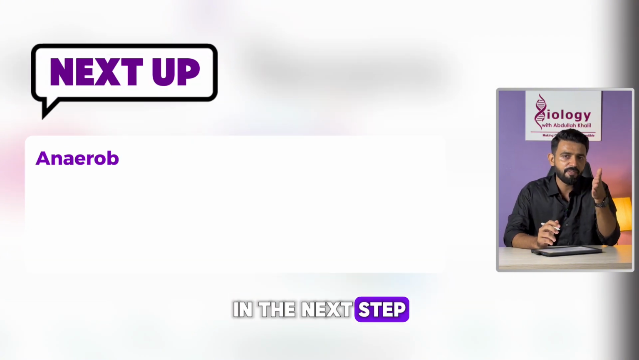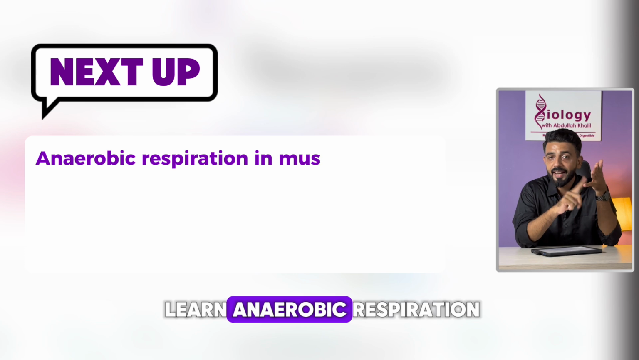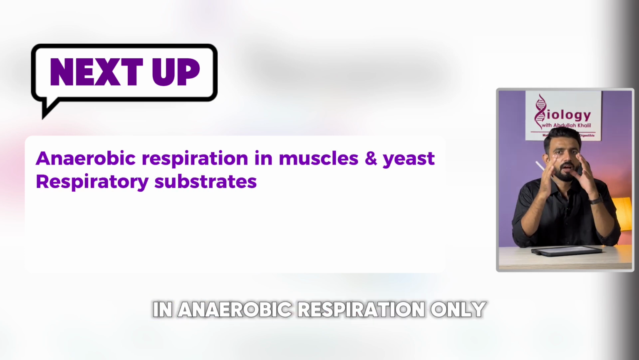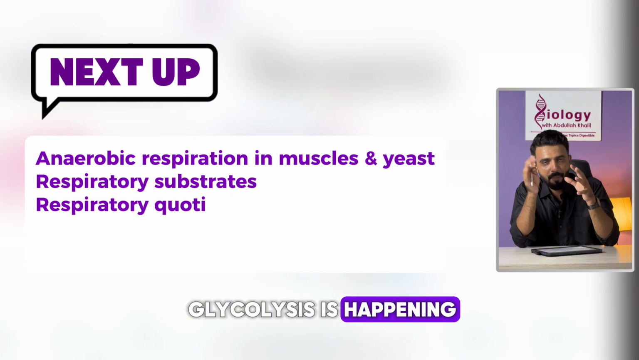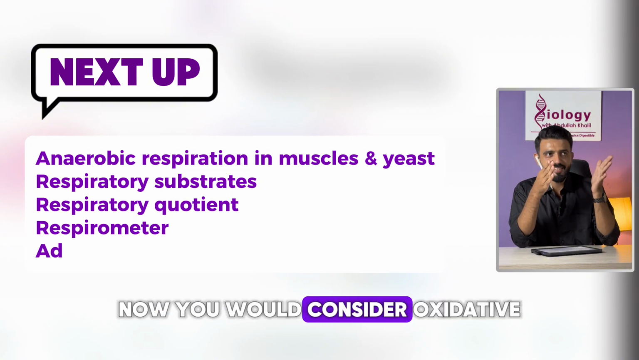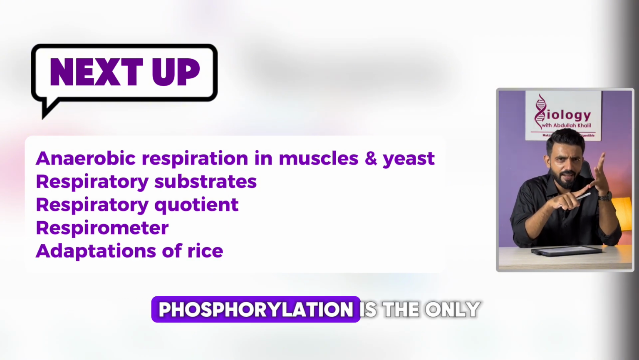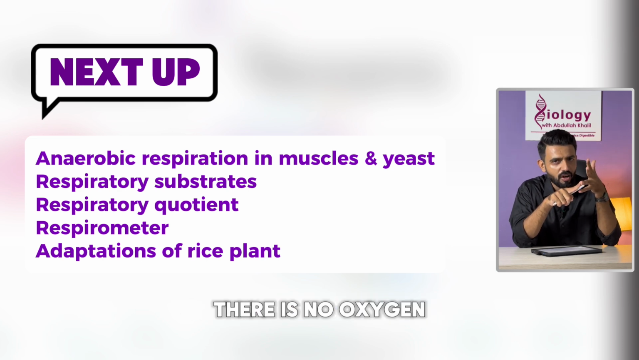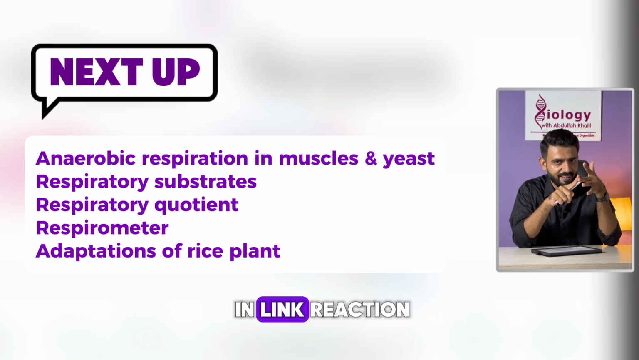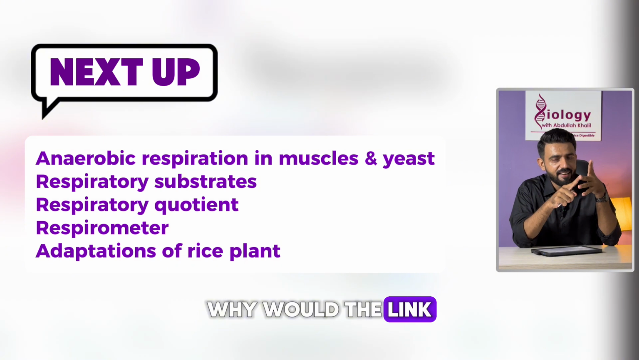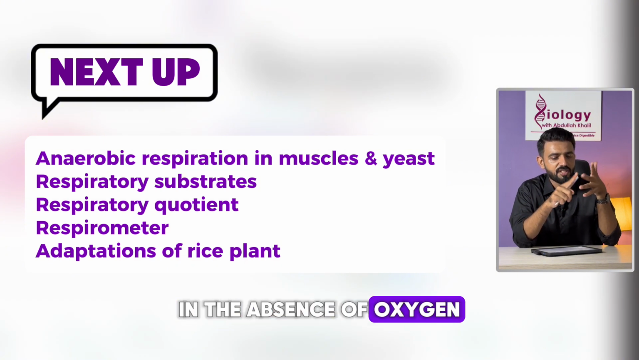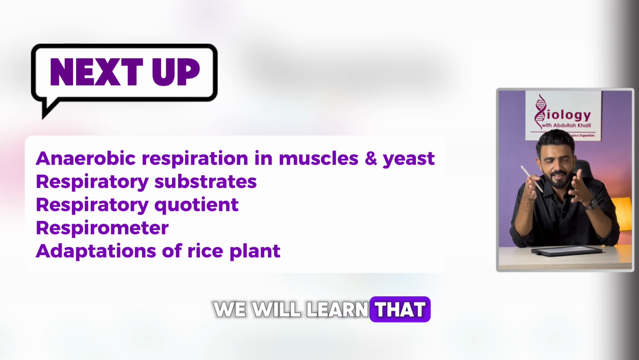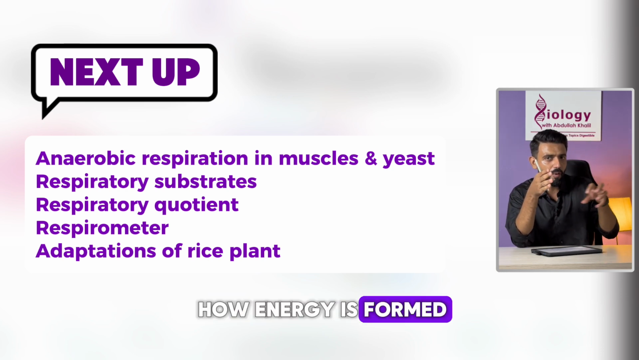In the next step, we are going to learn anaerobic respiration. In anaerobic respiration, only glycolysis is happening. Now, you would consider oxidative phosphorylation is the only step where oxygen is used. There is no oxygen in Krebs cycle, there is no oxygen in link reaction. So why would the link reaction stop in the absence of oxygen? Why would the Krebs cycle stop in the absence of oxygen? So we will learn that, and we will learn how energy is formed by glycolysis.